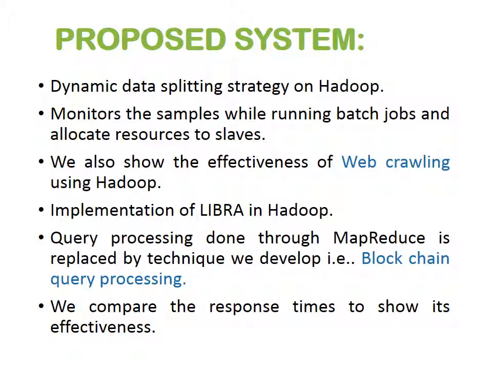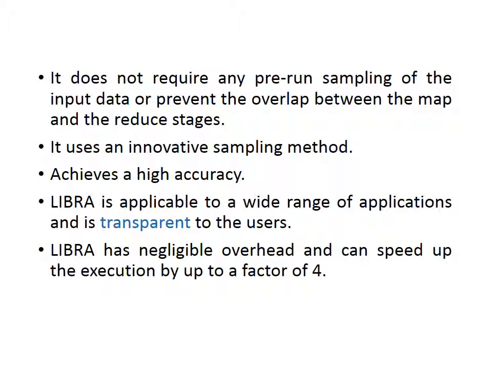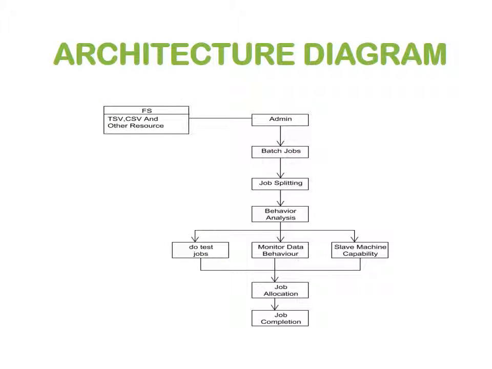That is, if we want to crawl the resources from other websites without their knowledge, using the blockchain technique, we can easily do it without the knowledge of the original users. In our process, we do not require any pre-run sampling process because it will be automatically integrated with the original process. This is our architecture diagram.